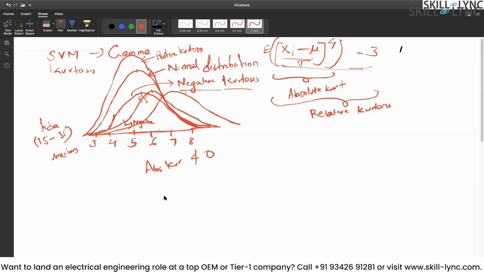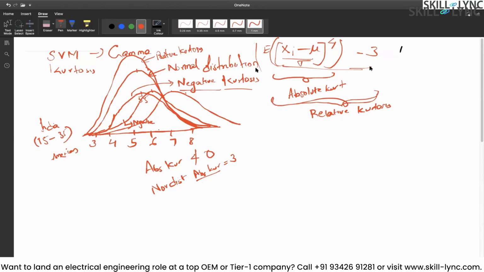Now if you take a perfectly normal distribution curve, you can take some data, and if you take a perfect normal distribution, you would notice the absolute kurtosis value for a perfect normal distribution would be equal to 3. You can try to calculate that, and we generally use this for comparison, so we substitute that value here. So we generally do that minus 3. That's the reason people call this relative kurtosis, but I generally call this the normal kurtosis formula. Okay, but it doesn't matter if you call it absolute kurtosis or relative kurtosis.